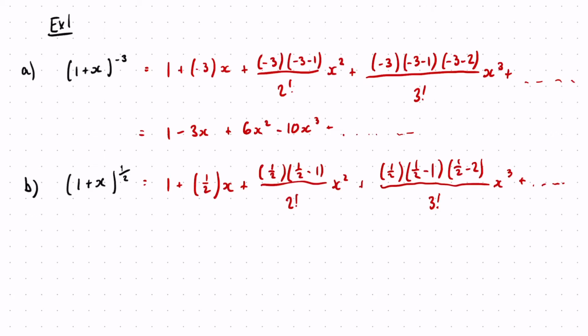Okay, you then will simplify this to become 1 plus a half x minus an eighth x squared plus a 16th x cubed, so on and so forth. Okay, so this is where the n is a negative or a fractional power, but the x is still just a single amount of x. Now we're going to look at some actual questions surrounding this.